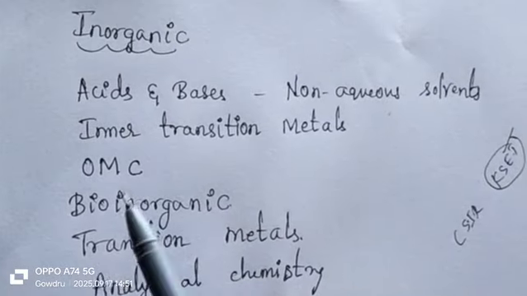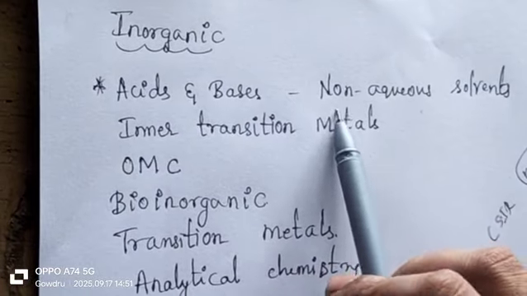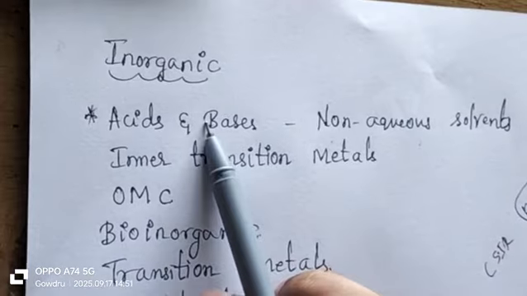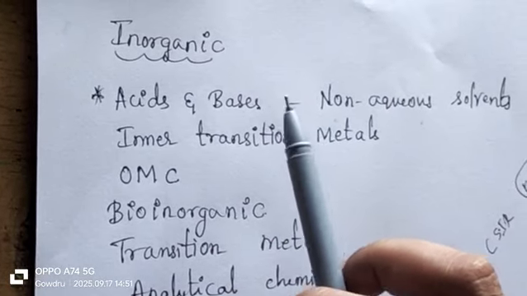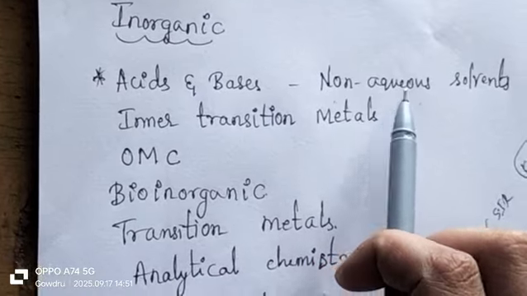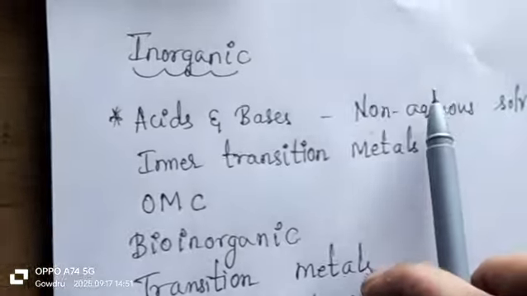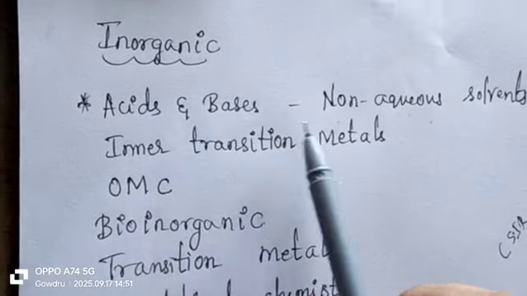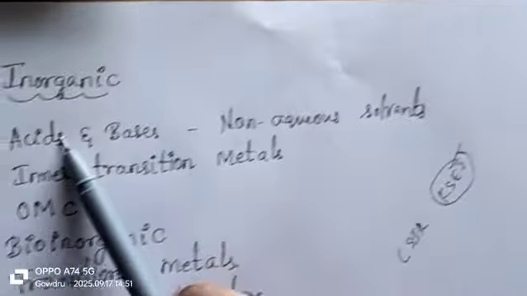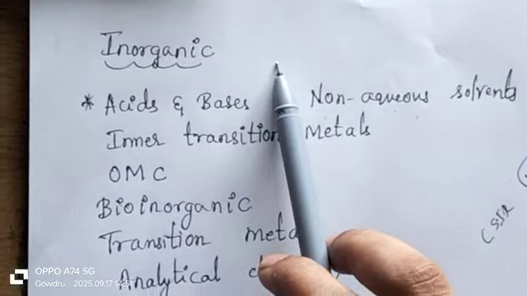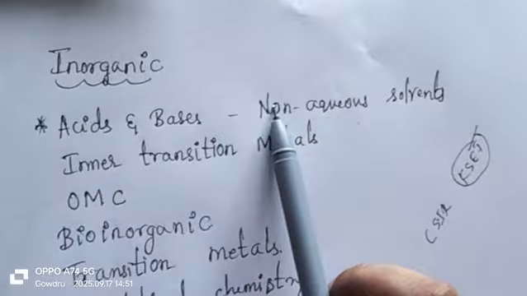So here the first important chapter is acids and bases, that also includes non-aqueous solvents. So you have to be thorough with this. Acids, bases, Lewis acid, Lewis base, HSAB concept, non-aqueous solvents, liquid HF, liquid SbF5, liquid N2O5 could come. For all of these, reactions, mechanisms, and then examples for acids, examples for bases, conjugate base, conjugate acid. If you take this chapter, you should be completely thorough with this.